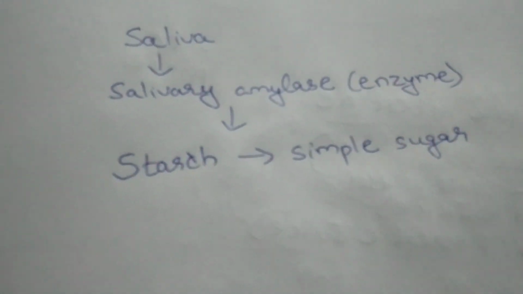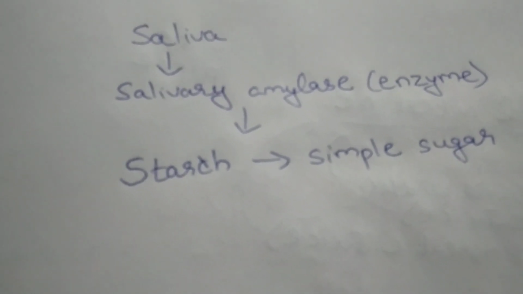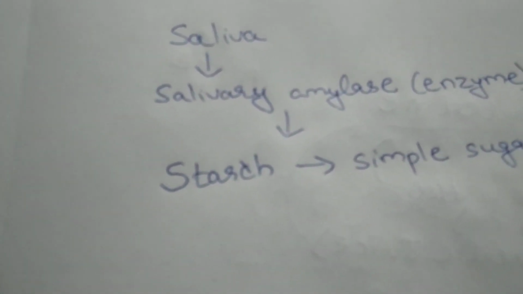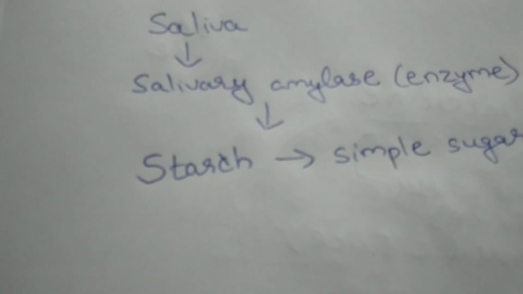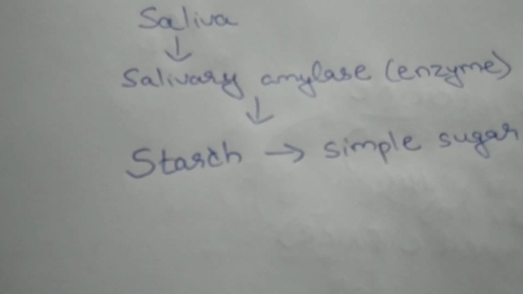This is the work of salivary amylase. So what does it mean? It means that the process of digestion begins in our mouth. The process of digestion begins in which part of the body? The answer is mouth. So in the mouth, the food gets mixed with saliva.